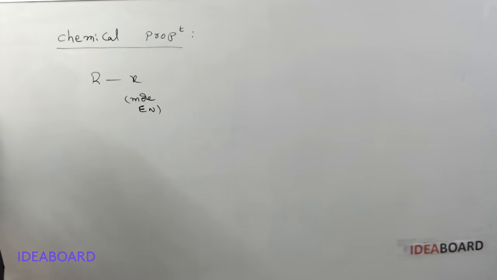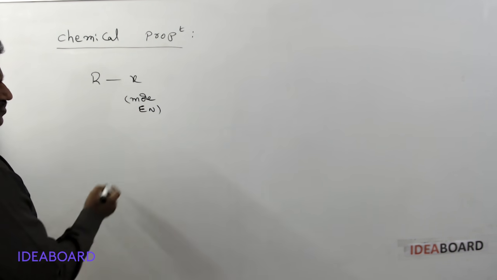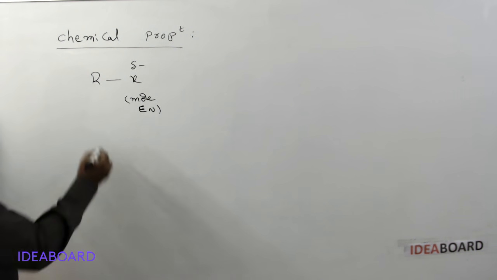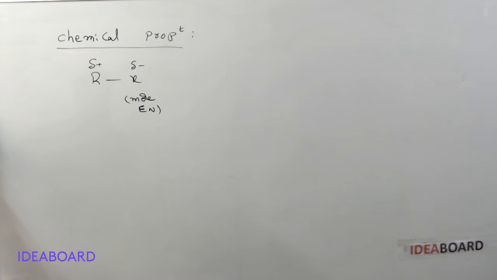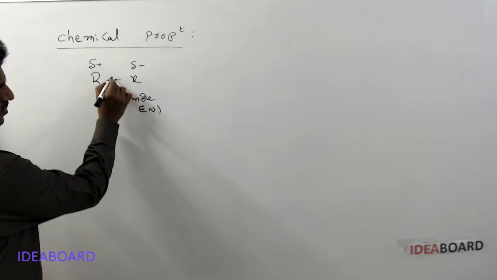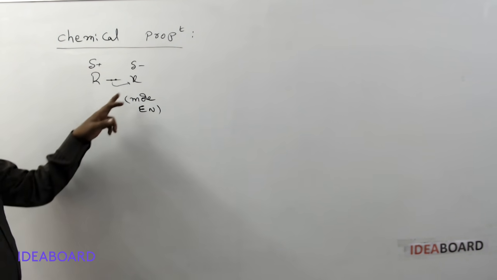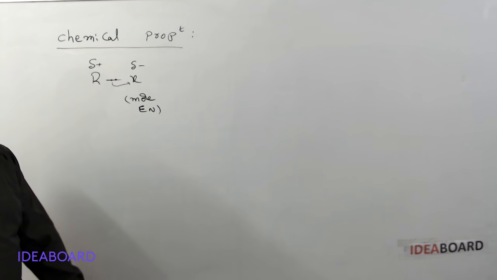So the halide gets a partial negative charge and the carbon gets a partial positive charge, because the pair of electrons moves more toward the halide.